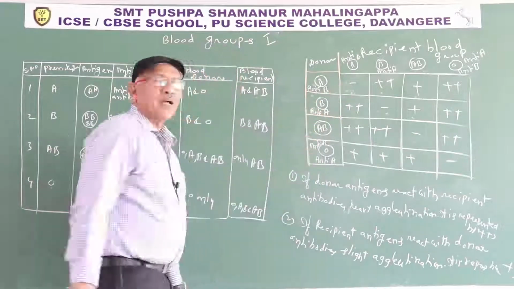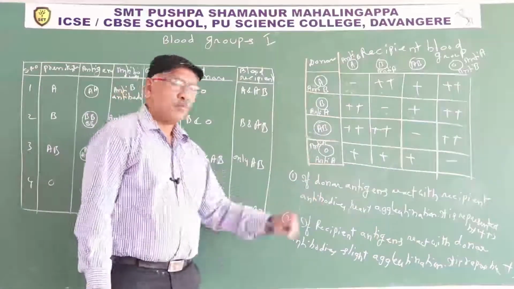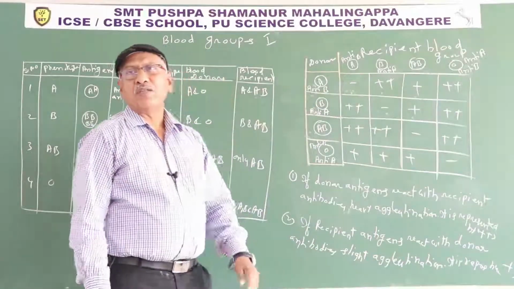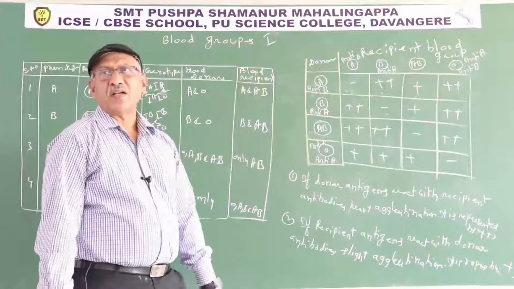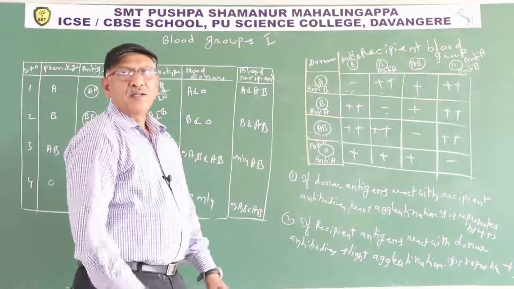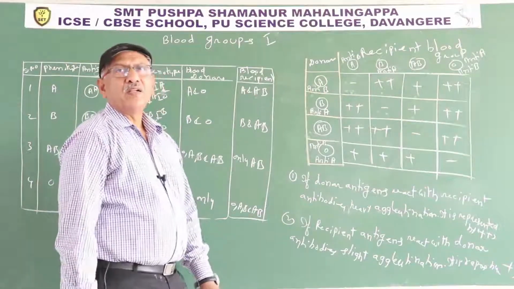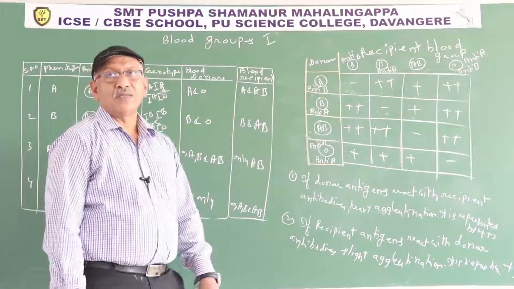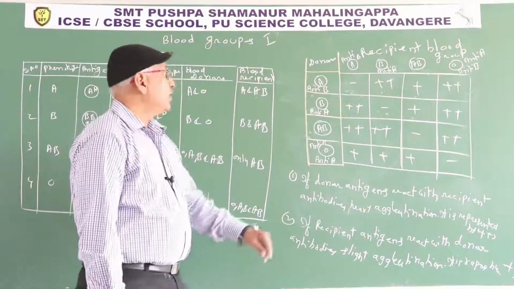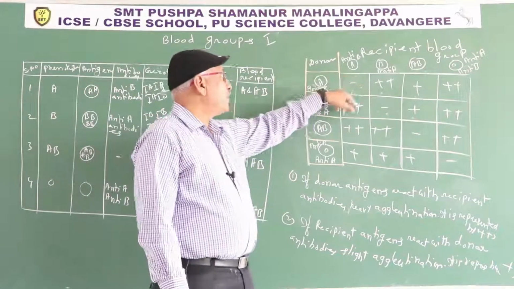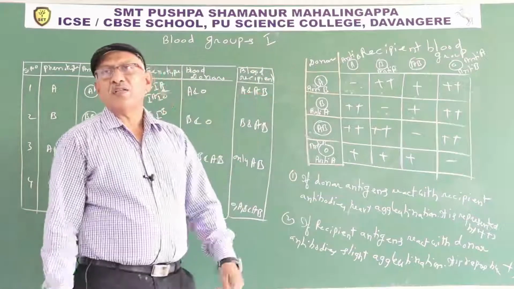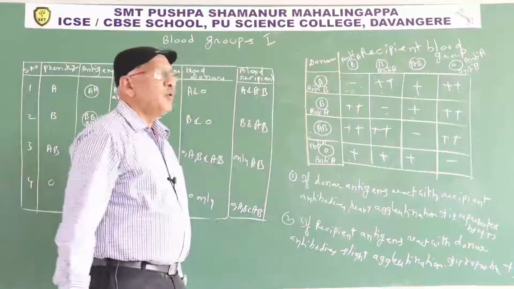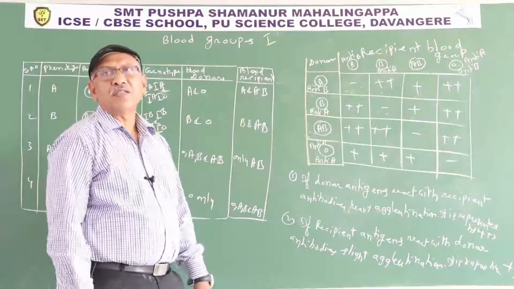So once again, practice the tabular form with the help of 2 rules. If antigens of donor react with antibodies of recipient, heavy agglutination occurs. Glue means adhere. Antibody attaches to antigen. It not only destroys antigen but also destroys the RBC. Second one is, if antigens of recipient react with antibodies of donor, slight agglutination occurs. If these 2 rules are not applicable, then no agglutination.